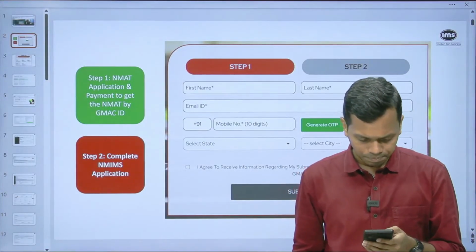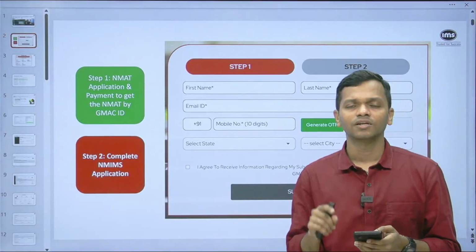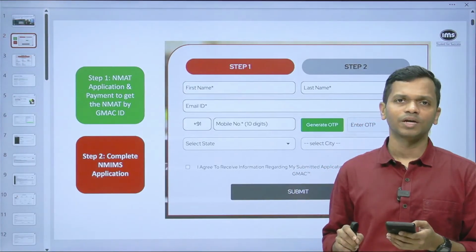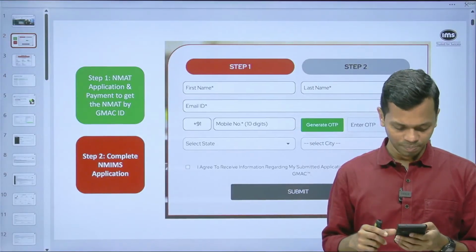And Abhijit, if you still encounter any issues, you can just reach out to the NMIMS help desk, right? They will help you out.